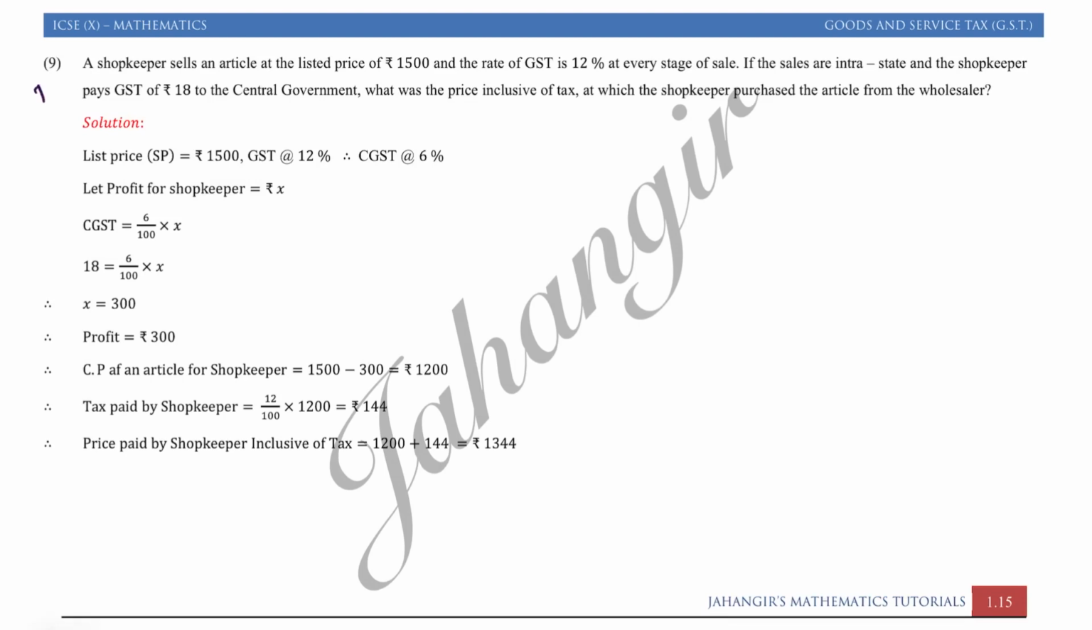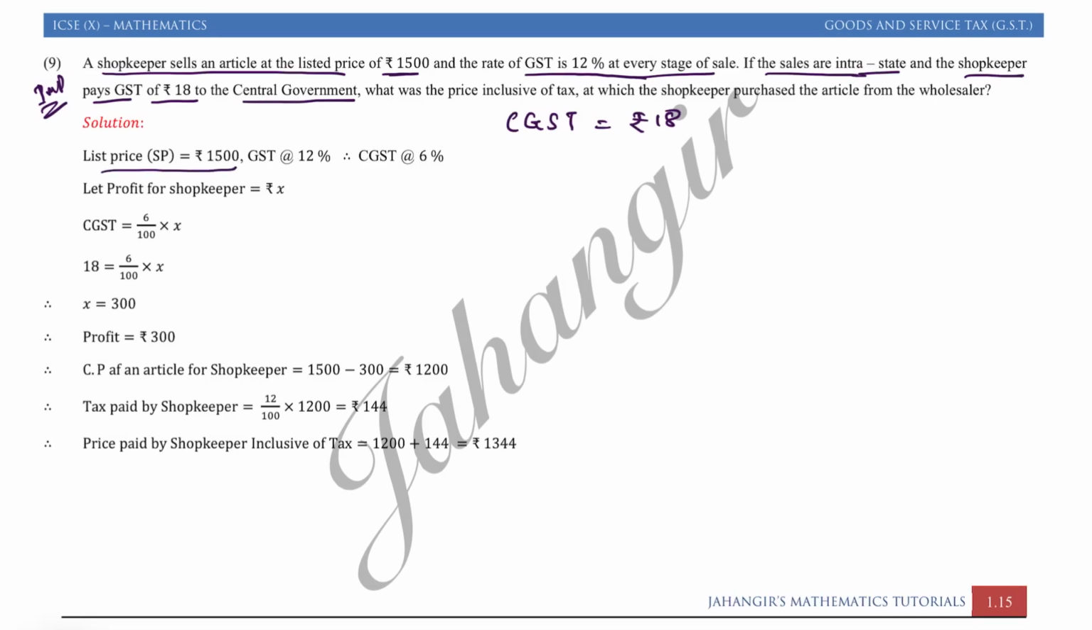Question number 9. This is an important question. Important doesn't mean it's always difficult. The shopkeeper sells an article at the list price of rupees 1500 and the GST is 12% at every stage of sale. If the sales are intrastate, means within the same state, and the shopkeeper pays GST of rupees 18 to the central government, means CGST he had paid as rupees 18. What is the price inclusive of tax at which the shopkeeper purchased the article from a wholesaler? This is a tricky question. See, here list price is 1500, GST is 12%.